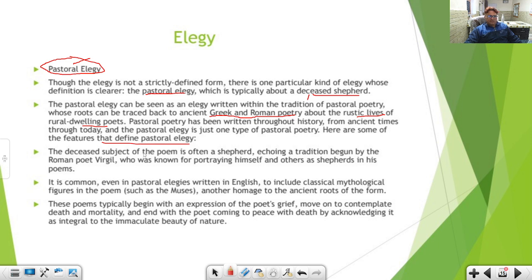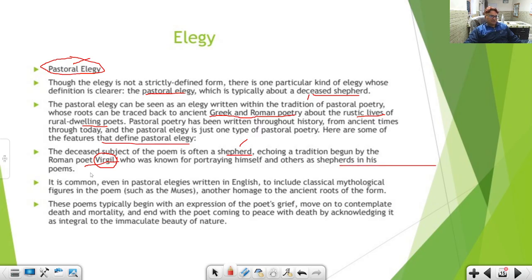The deceased subject of the poem is often a shepherd. Okay, so the shepherd is always the main character of the poem, who is no more in this world, echoing a tradition begun by the Roman poet Virgil. Now, this is a very important fact. Who started this tradition? This tradition was started by the Roman poet Virgil, who was known for portraying himself and others as shepherds in his poems.